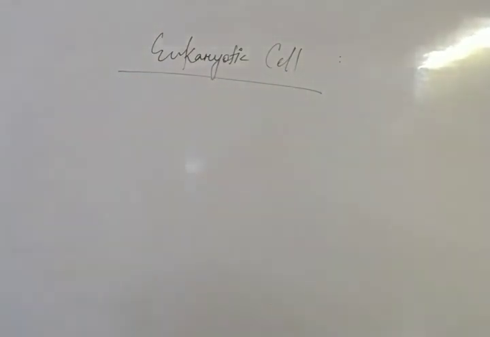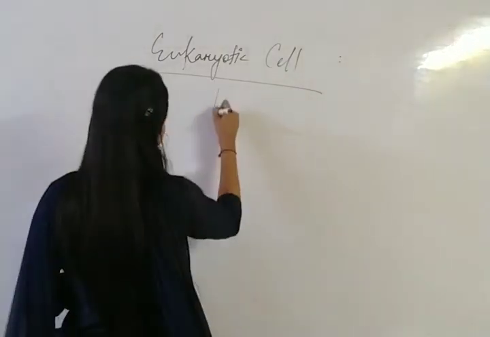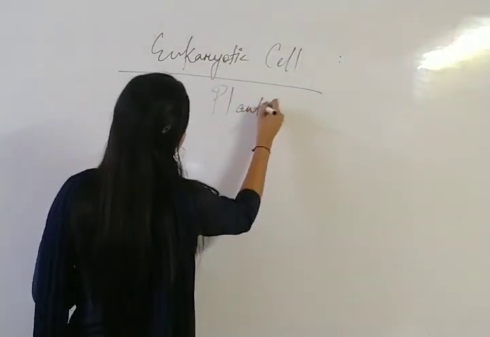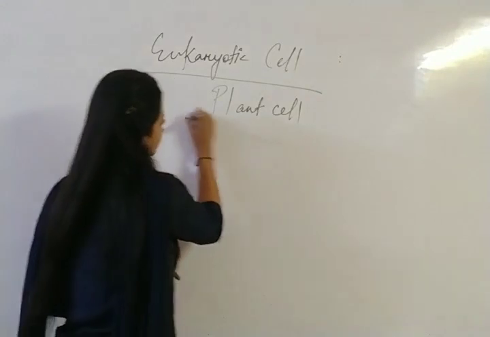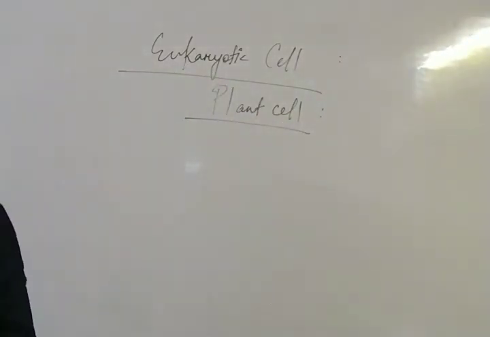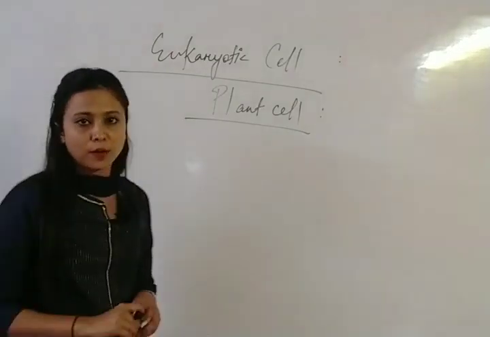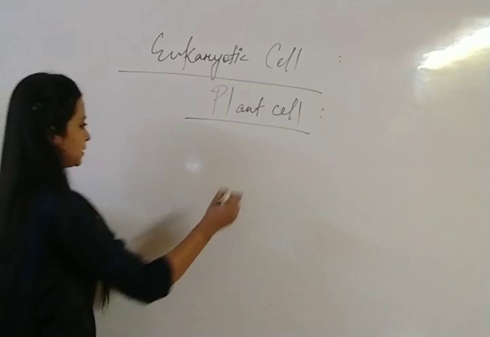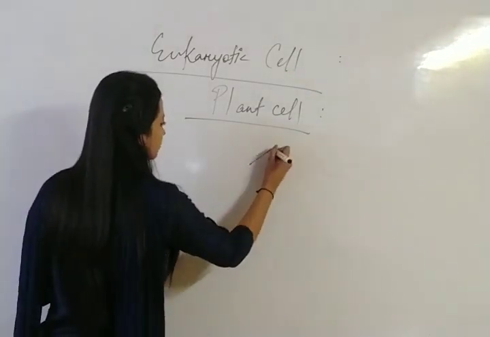Okay, now we'll discuss the plant cell. What is there in a plant cell? Obviously the cell membrane will be present, right? So let me draw the cell membrane.